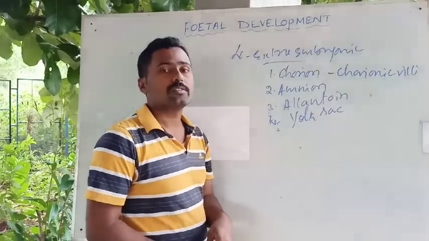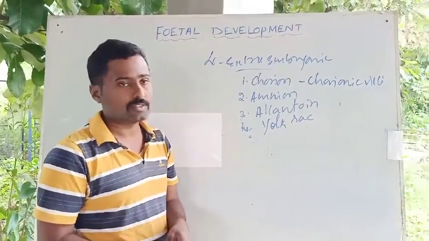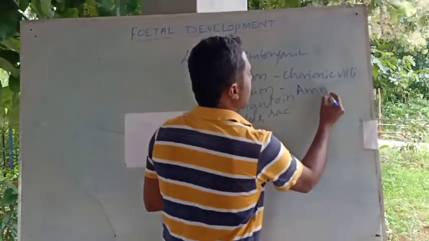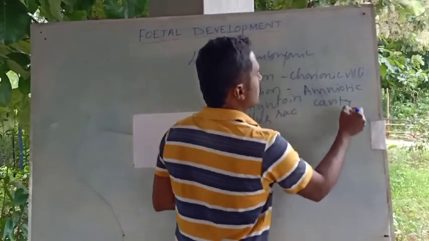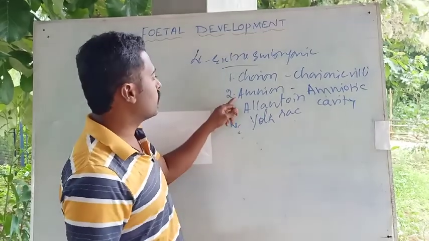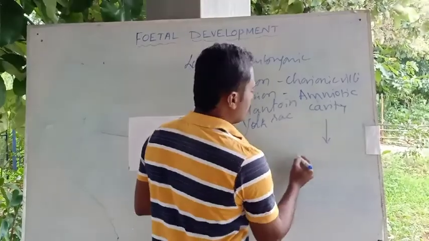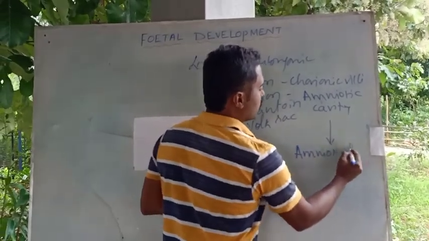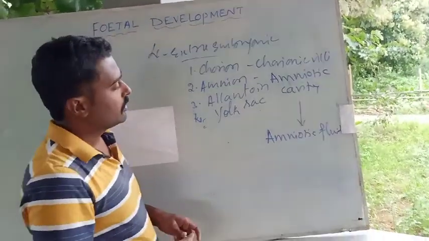Then amnion. This is the inner membrane of the fetus. The amnion encloses a cavity called the amniotic cavity. This is the inner membrane, chorion is the outer membrane. The amniotic cavity is filled with a fluid called amniotic fluid. This is very necessary.